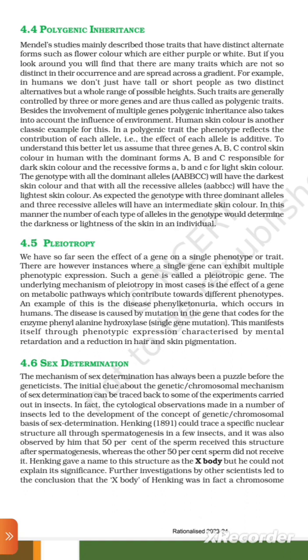4.5 Pleiotropy. We have so far seen the effect of a gene on a single phenotype or trait. There are, however, instances where a single gene can exhibit multiple phenotypic expressions. Such a gene is called a pleiotropic gene. The underlying mechanism of pleiotropy in most cases is the effect of the gene on a metabolic pathway which contributes toward the different phenotypes. An example of this is the disease phenylketonuria, which occurs in humans. This disease is caused by a mutation in the gene that codes for the enzyme phenylalanine hydroxylase. This single gene mutation manifests itself through phenotypic expression characterized by mental retardation and a reduction in hair and skin pigment.